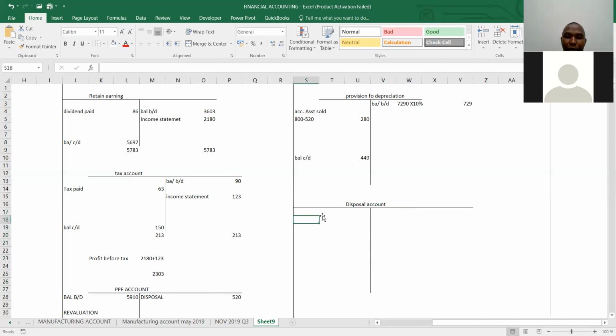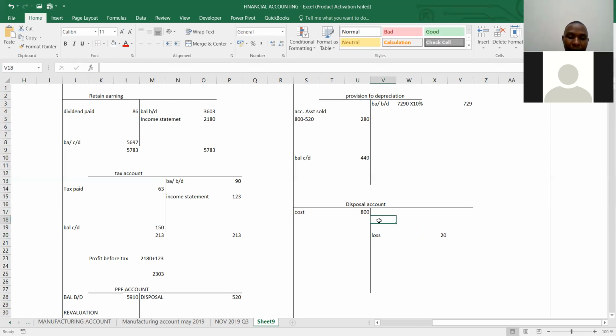Like here we dispose, you say, I dispose an asset which cost how much? So I said, yeah, cost of an asset. I dispose an asset costing 800,000. Do I have the proceeds for this asset? No, but they have given us the loss. So I write the loss. Loss on disposal. How much? 20. This asset I have disposed, I credit provision for depreciation, I debit accumulated depreciation. Meanwhile, I have to credit disposal account.